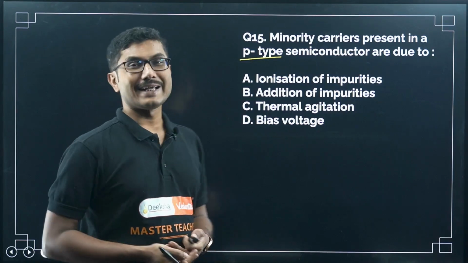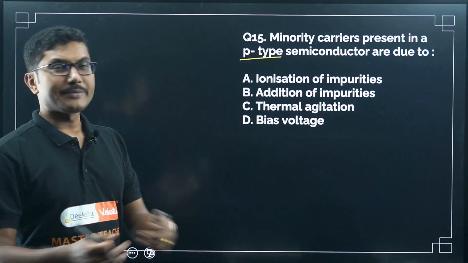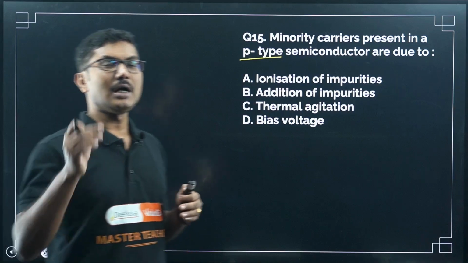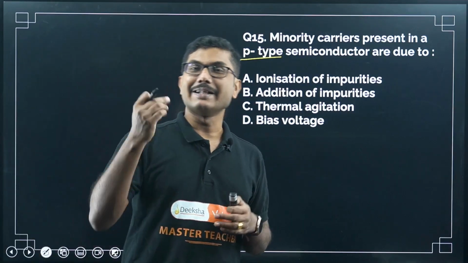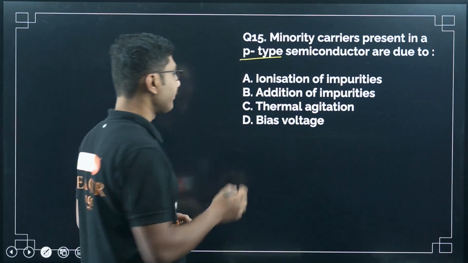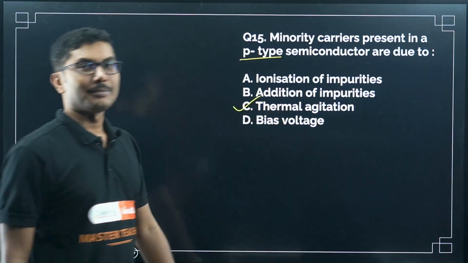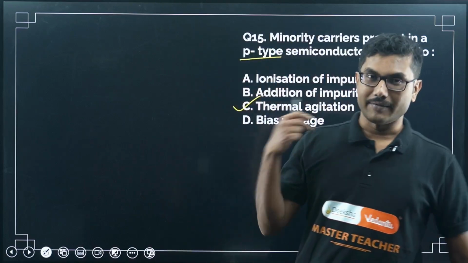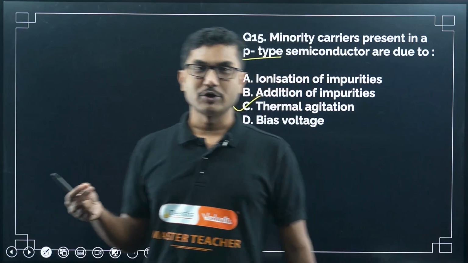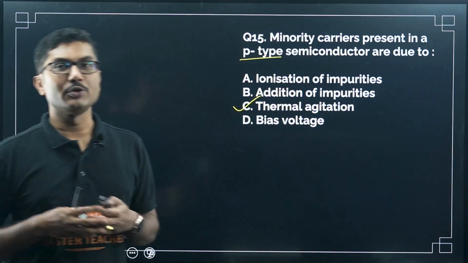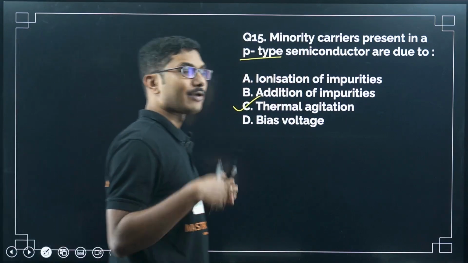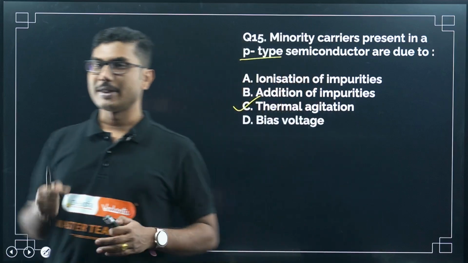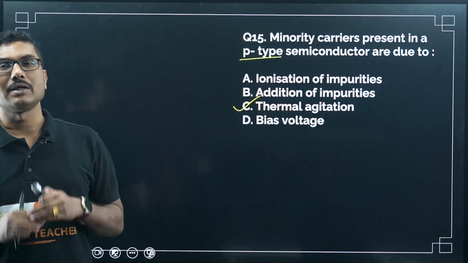Now why do we see electrons in a p-type semiconductor? Because of thermal vibration. Because of the thermal vibration, the bonds keep breaking and releasing some electrons. Those electrons are free. So the main reason is thermal agitation, because you are keeping the semiconductor above absolute zero. At absolute zero this does not happen. There will be no minority carrier. If there is a question asking at what temperature there will be no minority carrier, that is absolute zero. Majority carriers will still be present, but minority carriers will be zero.